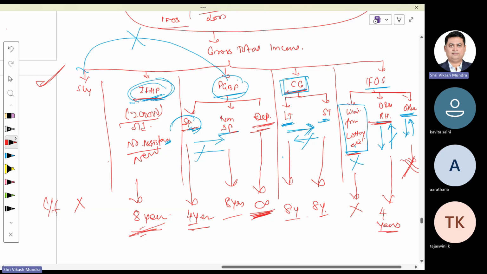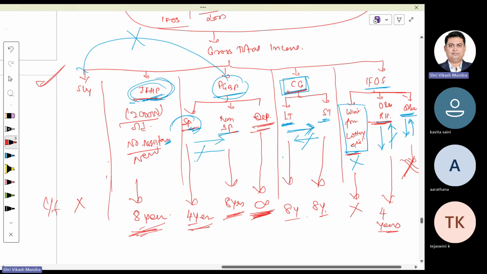But non-speculative loss, maximum up to the next 8 years. Speculative loss, maximum up to the next 4 years. House property, maximum up to 8 years. One more condition after carry forward, you are supposed to keep in your mind.